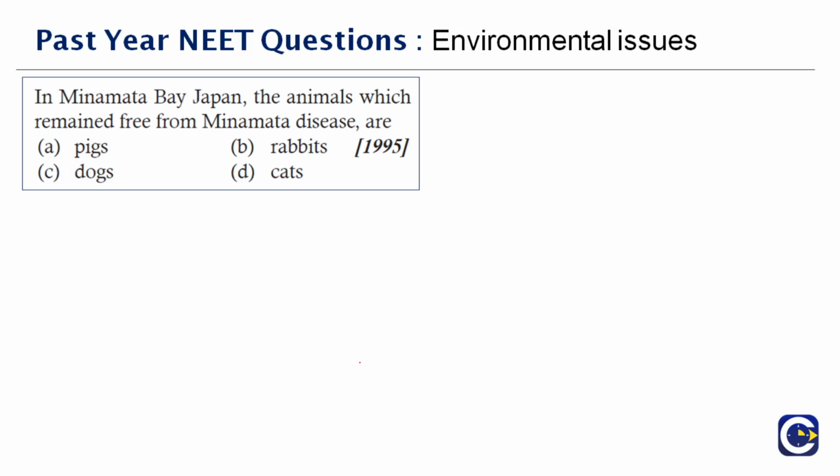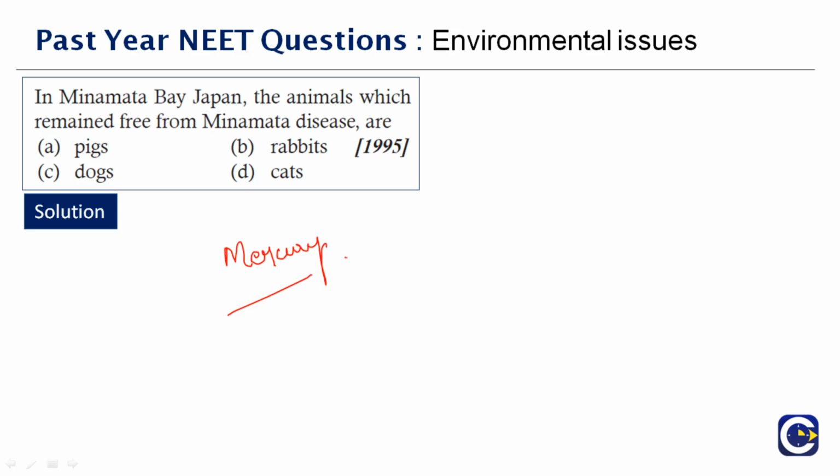In Minamata Bay, Japan, the animals which remain free from Minamata disease are dash. So, see, release of mercury in water causes pollution. Mercury, when it enters into the food chain, kills fishes. Human beings who feed on such fishes will suffer Minamata disease. Similarly, all carnivores feeding on these fishes started to exhibit this kind of Minamata disease. So who survived at that time was only rabbits, because they were herbivorous and did not consume any fishes. So this disease, if you see, is because of the mercury.